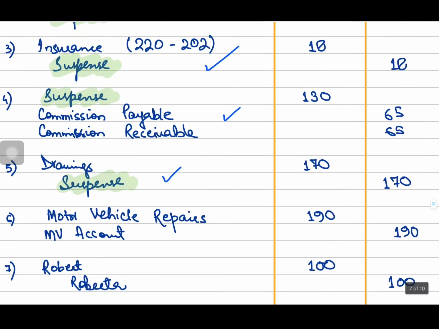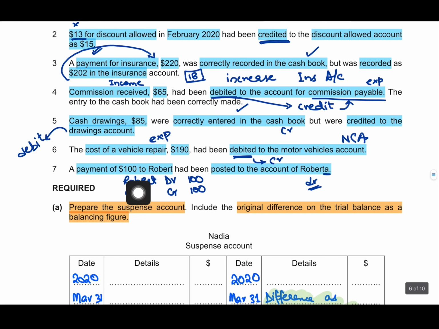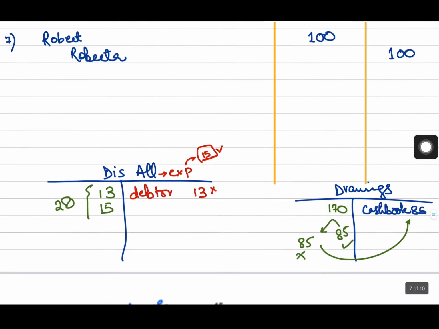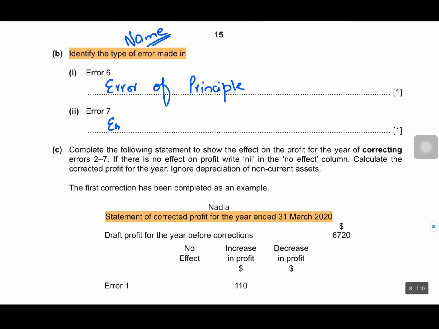Now error number 7. What was happening in error number 7? A payment of 100 to Robert had been posted to the account of Roberta. So assuming that Robert and Roberta both are accounts payable for the business for Nadia, and instead of recording this transaction in one payable account, she recorded that in another payables account. So since they both belong to the same class of account, this type of error would be called error of commission, right? If the class of account is same, that is called error of commission. If they are different, that is called error of principle, right? So we are done with part B as well.